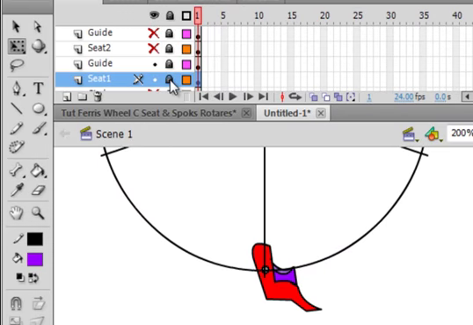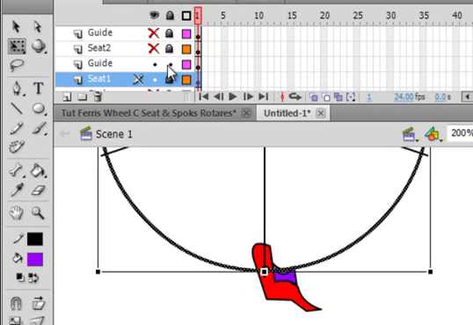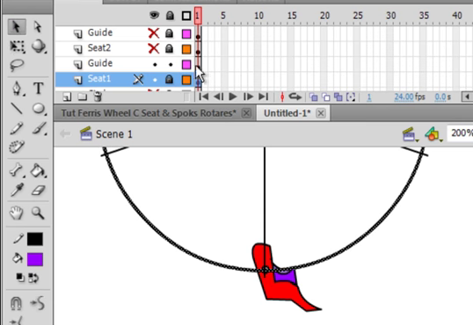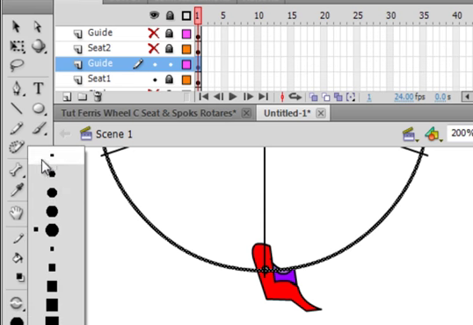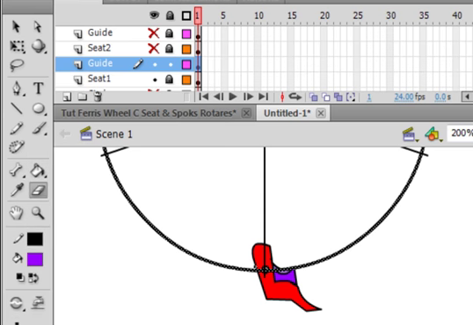Now, let's go down to guide 1, this guide layer. Lock the seat layer for a minute, unlock the guide layer for a minute, pick up the selection tool, pick up frame 1 of the guide layer. That's the guide above the seat. Pick up your eraser tool, pick up the smallest eraser, and just erase behind that. Now, you can see it's disappeared.